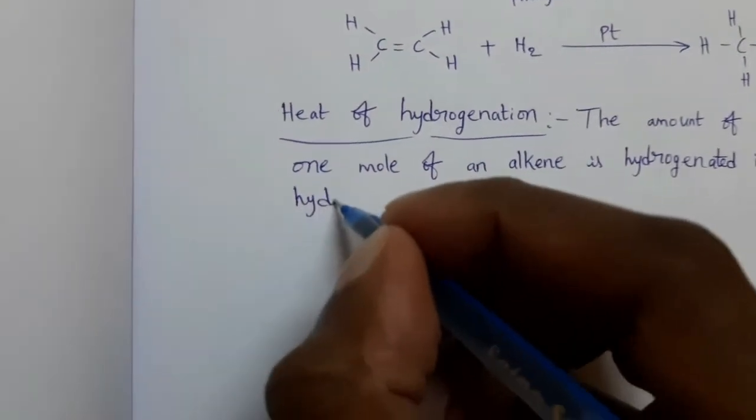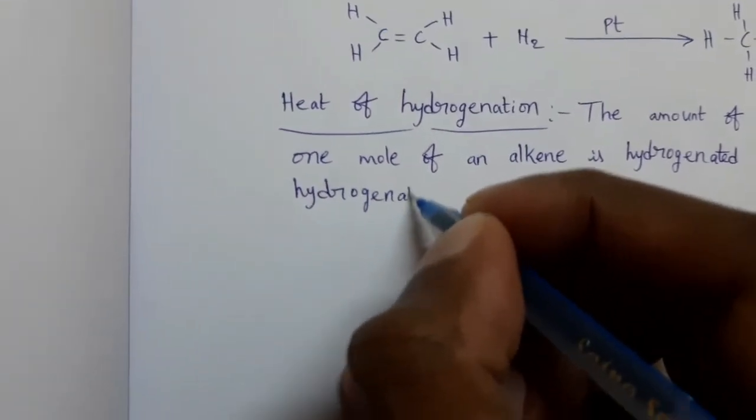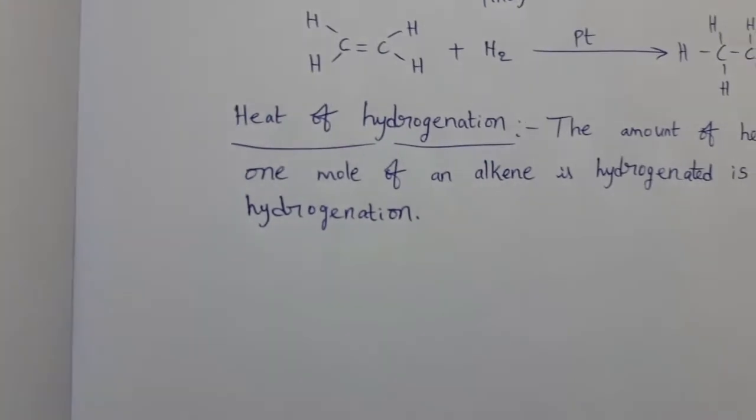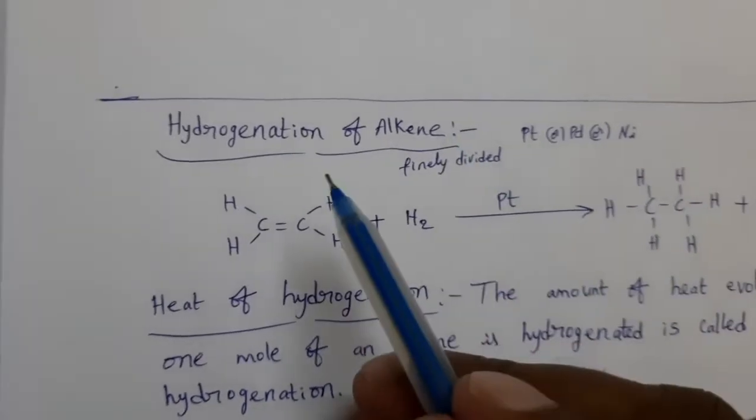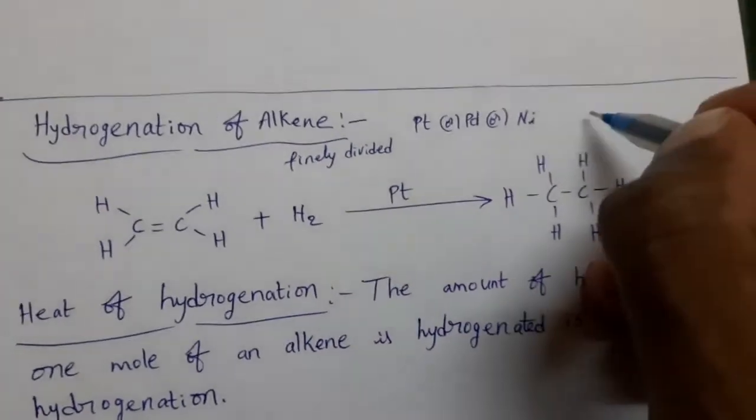Okay, so this hydrogenation of alkene is an exothermic reaction.